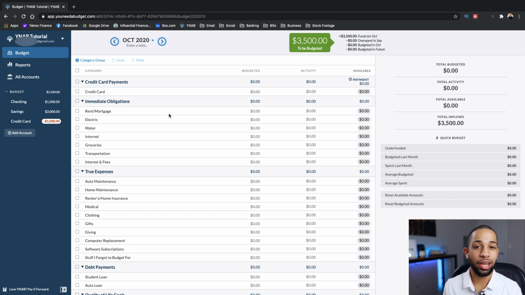Now, keep in mind that YNAB gives you this nice template for you to start off with, but this template will never be perfect for anyone. Trust me, this is just a template and it's meant to be changed. Keep in mind that these categories are going to change for everyone. This is personal finance and it's going to be personal to you.